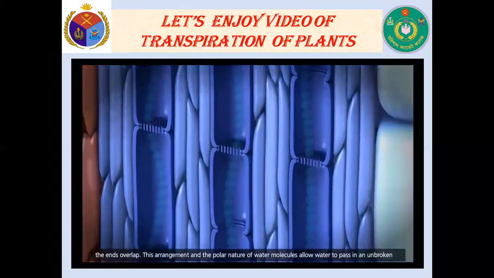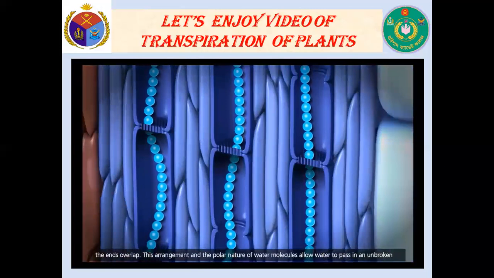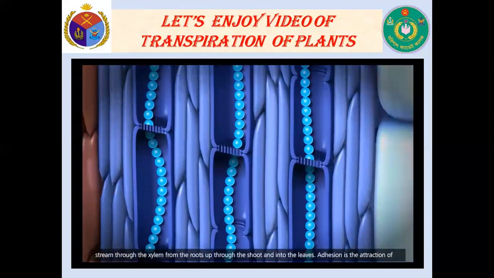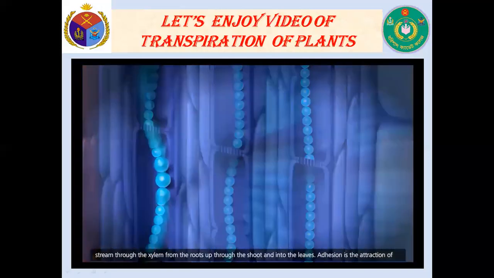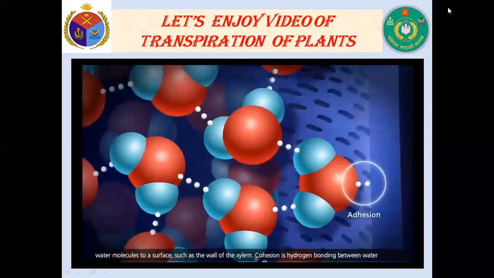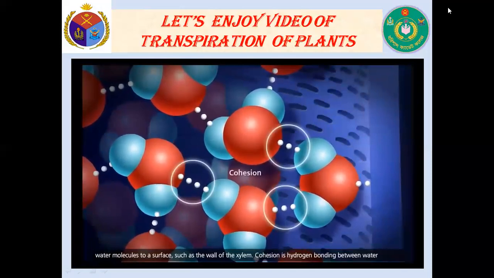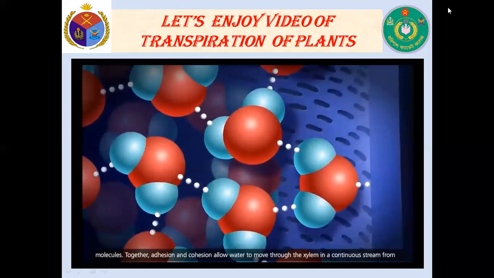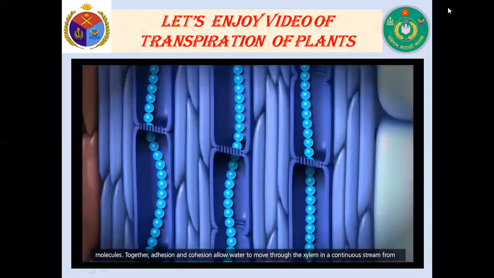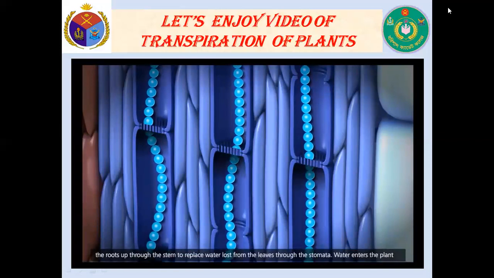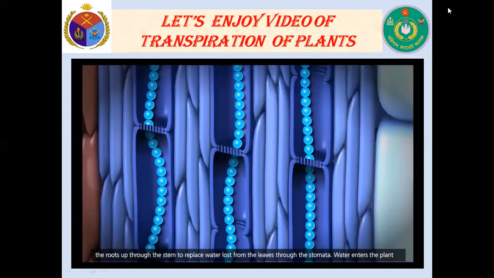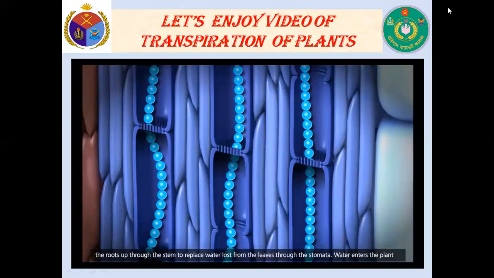This arrangement and the polar nature of water molecules allow water to pass in an unbroken stream through the xylem, from the roots up through the shoot and into the leaves. Adhesion is the attraction of water molecules to a surface, such as the wall of the xylem. Cohesion is hydrogen bonding between water molecules. Together, adhesion and cohesion allow water to move through the xylem in a continuous stream, from the roots up through the stem to replace water lost from the leaves through the stomata.